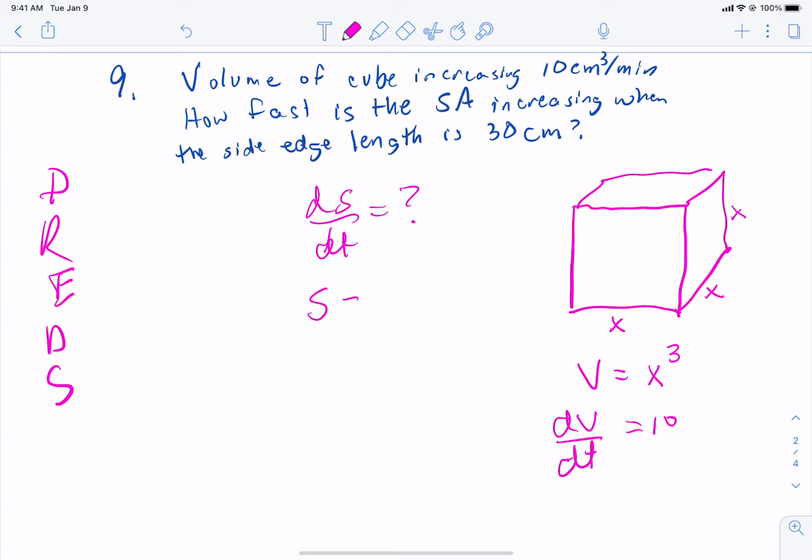So the surface area of a cube is 6x squared, because there's 6 sides, and x squared is the area of one of the faces of the cube. Well, we don't know dx/dt. We do know that x is 30. Let's write that down.